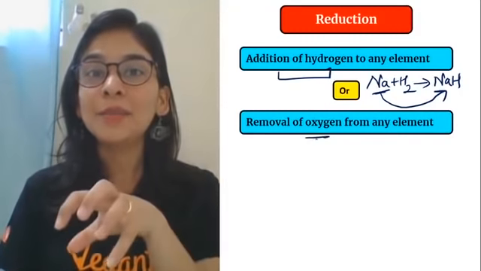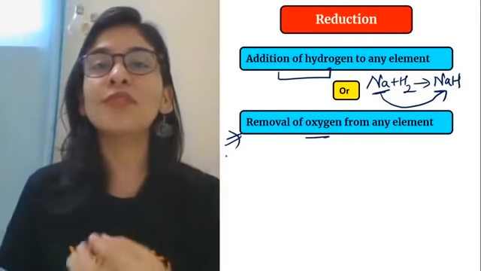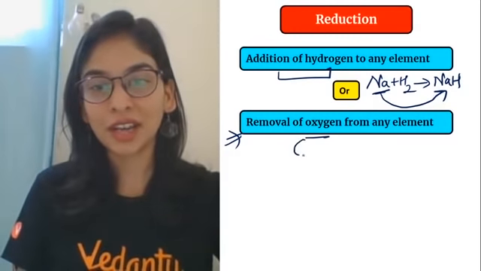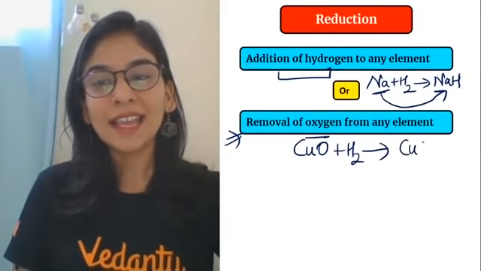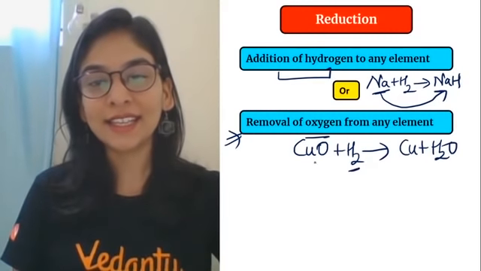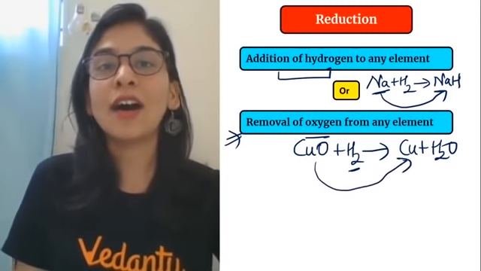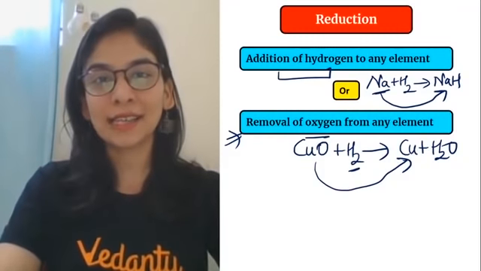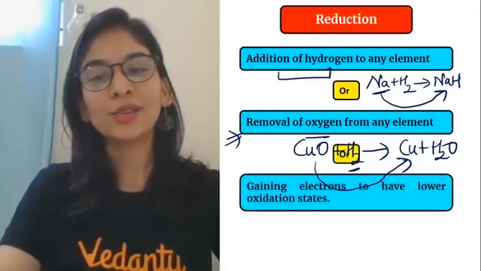And reduction term came from this concept earlier. Reduction, something that is getting removed, that was oxygen. So removal of oxygen is also reduction. I had copper oxide. As soon as I pass hydrogen gas, it is giving copper with H2O. This H2 is taking that oxygen, and if you see in this picture, my copper oxide lost its oxygen, and loss of oxygen is nothing but reduction. Clear है? समझ आया? Funda is clear, right students? तो देर किस बात की?